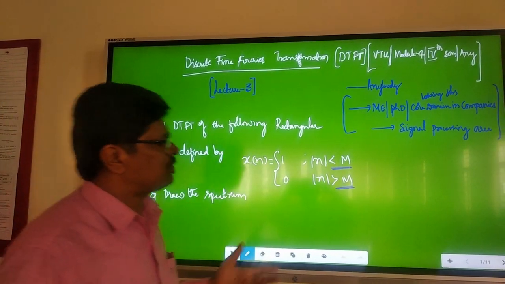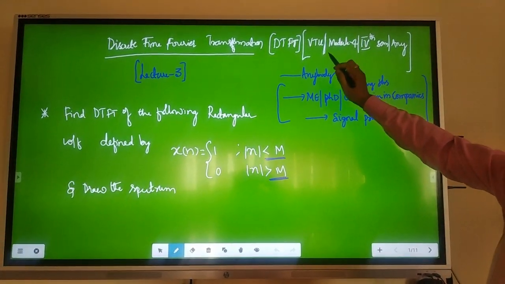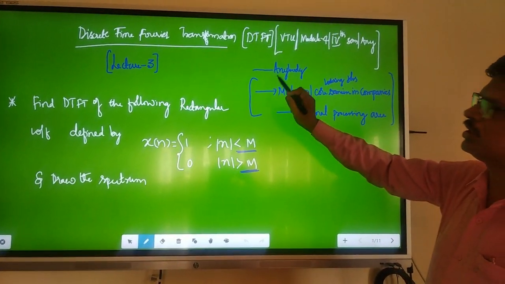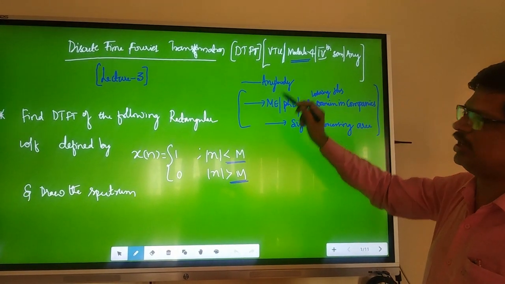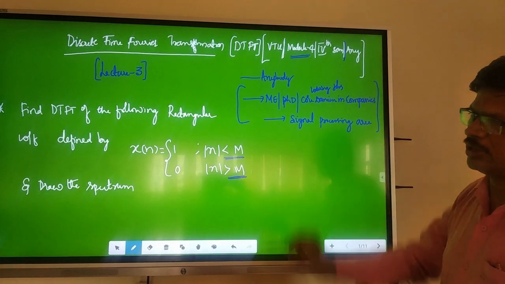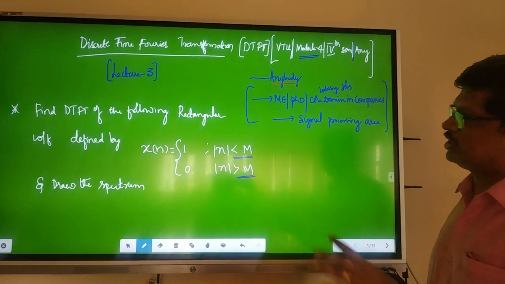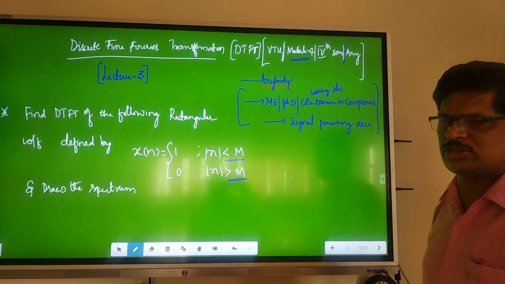Today I am going to welcome you all to the session on the discrete time Fourier transform, that is DTFT, which is there in the written syllabus for the fourth module for fourth ENC students. This can also be studied by students of any other branch, or anybody who is interested in signal processing.